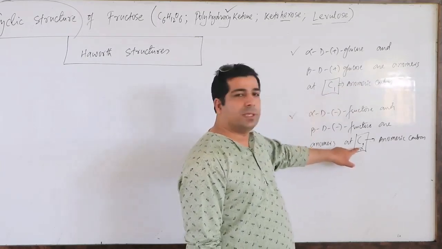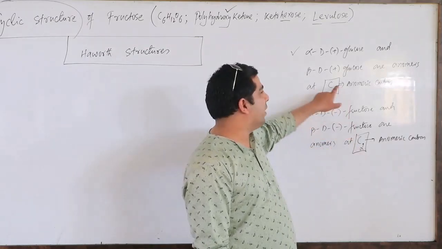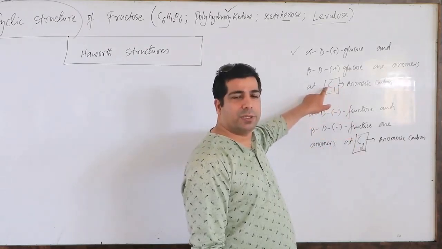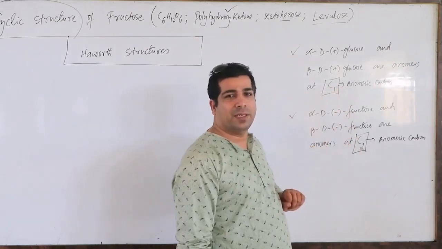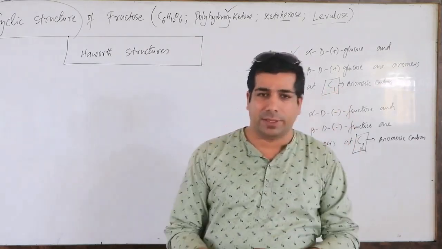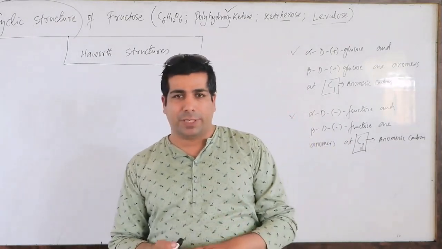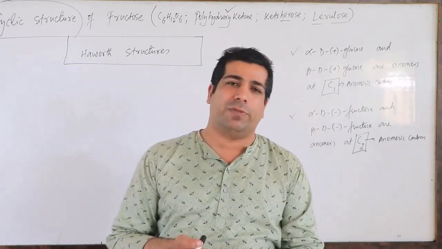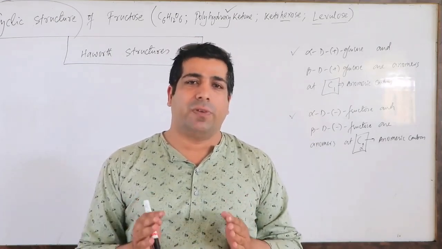And here in fructose, carbon number 2 is a ketone. So here the functional group was the first carbon in glucose, and in the second case, fructose, the functional group was the 2nd carbon. So they have become anomeric carbons. Cool?